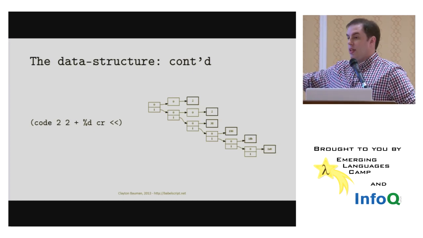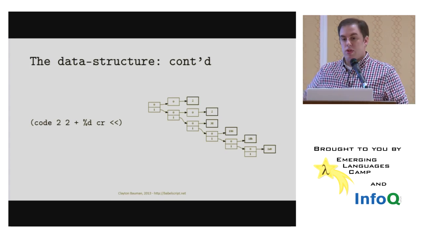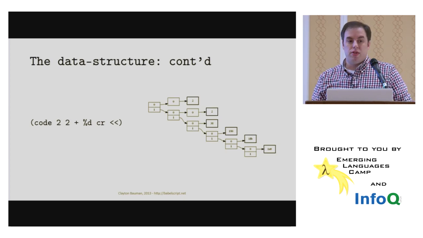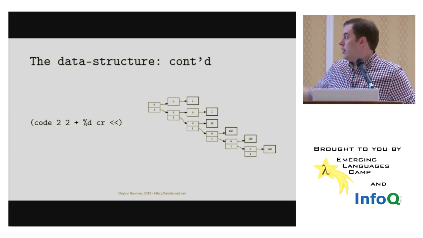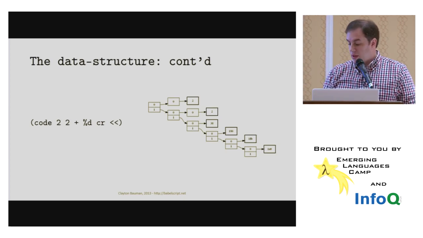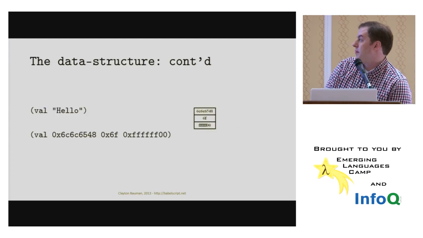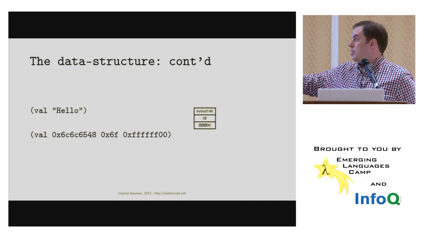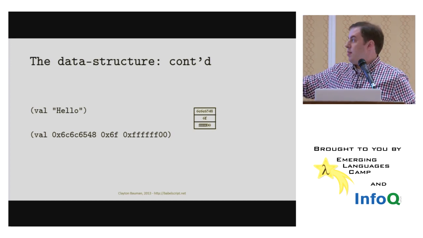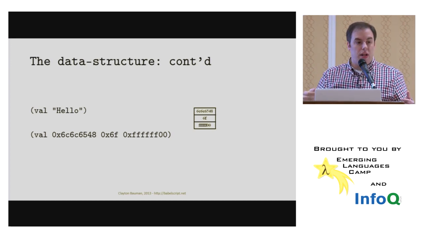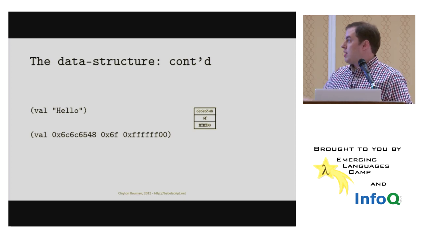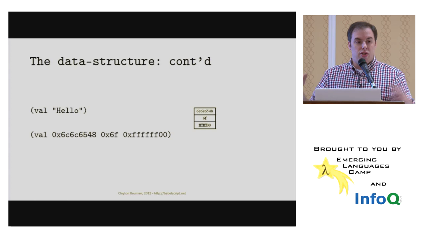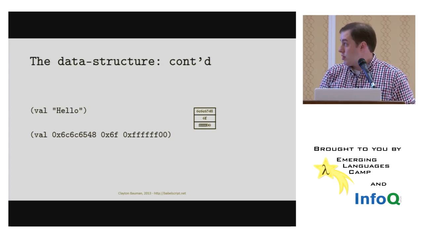And you can see that code is data in Babel, which is nice, because we can just put anything we want into a code statement, and it will be assembled, compiled by the parser. And then to emphasize that Babel is untyped, here I've shown 2 different syntaxes that compile to the exact same thing. If we have val and you give the string hello, you're going to get these ASCII bytes shown on the right. And if you take the same hex bytes and say val and give those hex bytes, it gives the same thing.